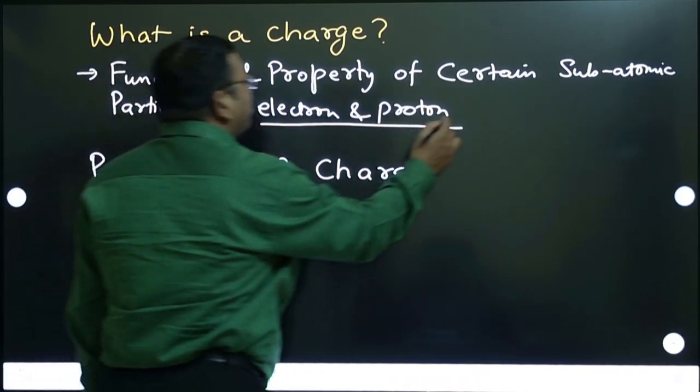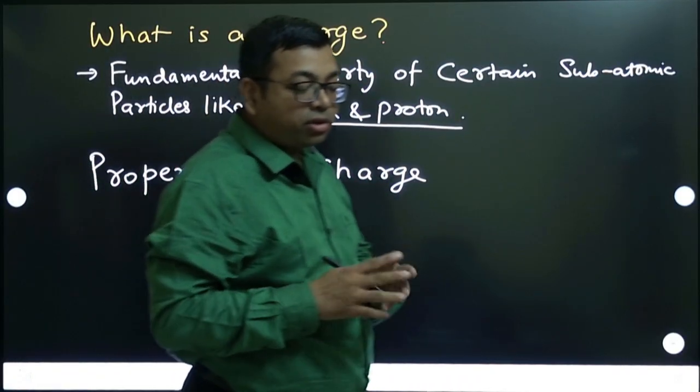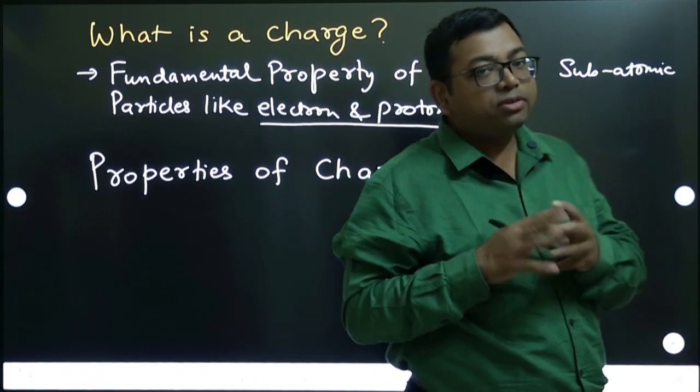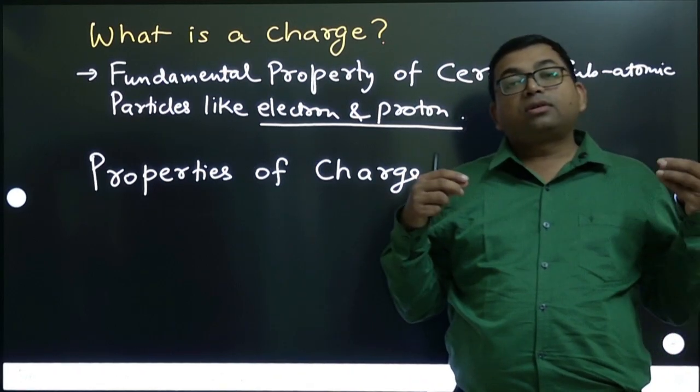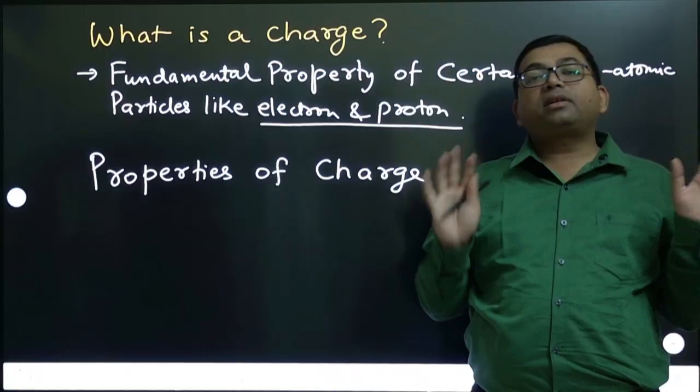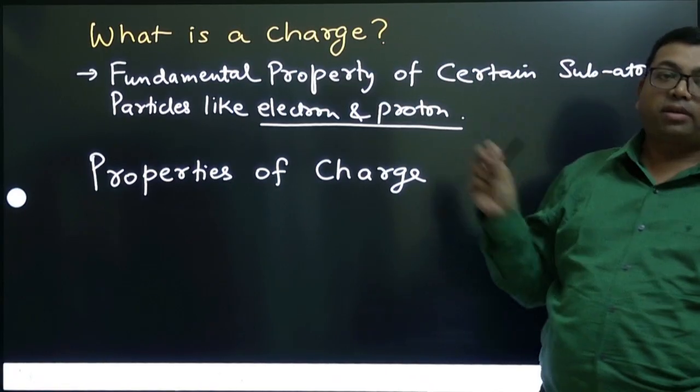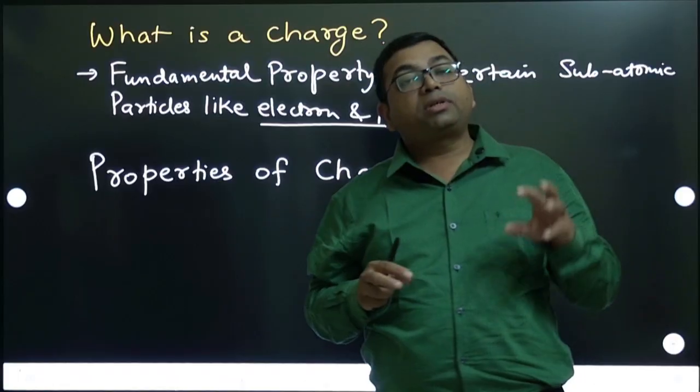They are subatomic particles, and neutron is also a subatomic particle, but it does not have charge. That means not every particle has charge. That's why only certain particles in nature have this property.